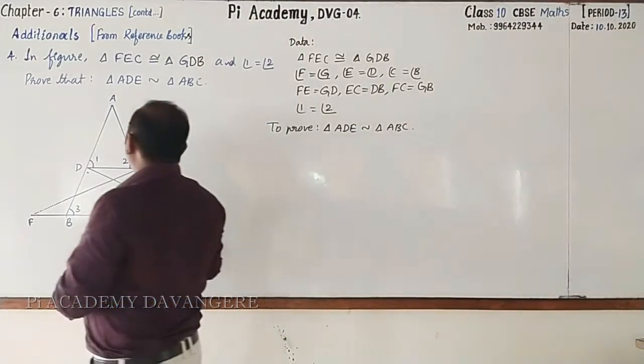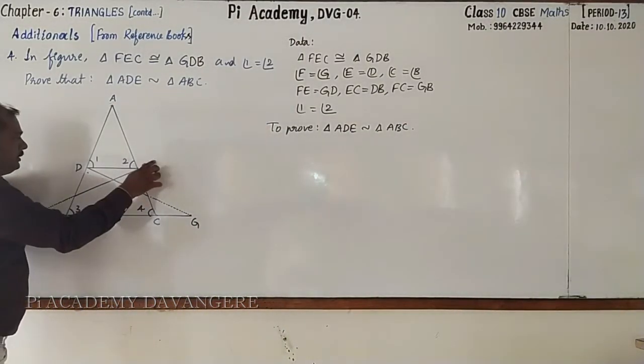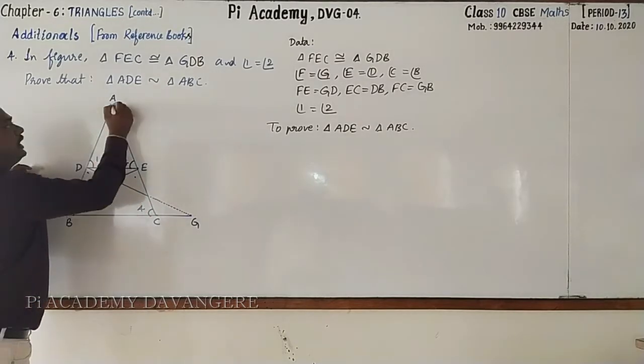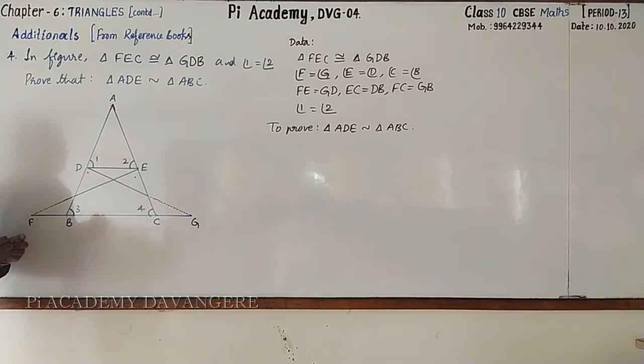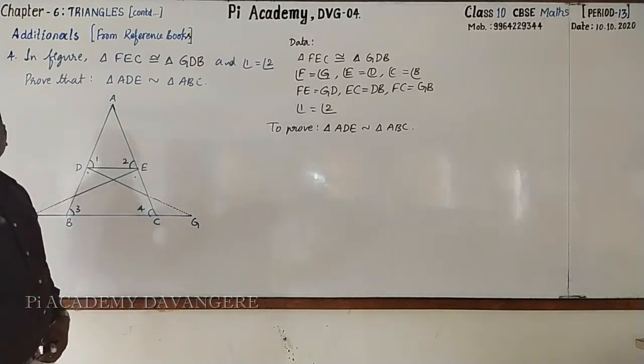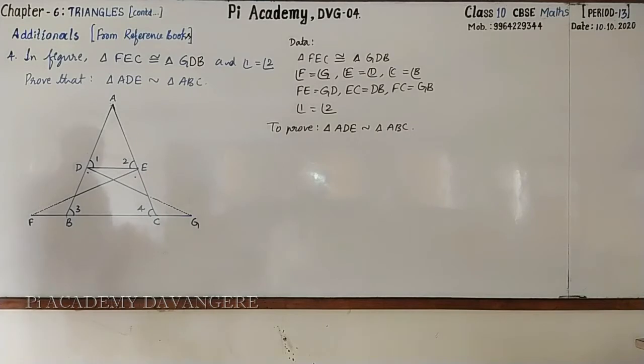On comparing the triangle ADE and ABC, you can come to know that A is common angle for both. If one more pair of angles are equal, either 1 equal to 3 or 1 equal to 4, 2 equal to 4 or 2 equal to 3, then you can use AA similarity. Is it not? So that only we are going to prove now.